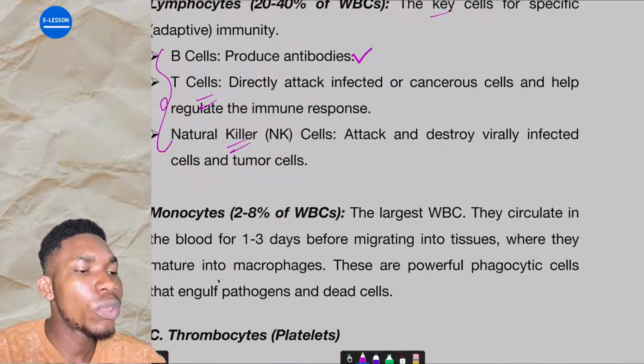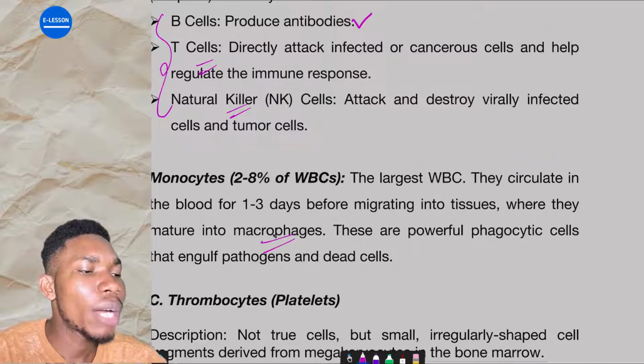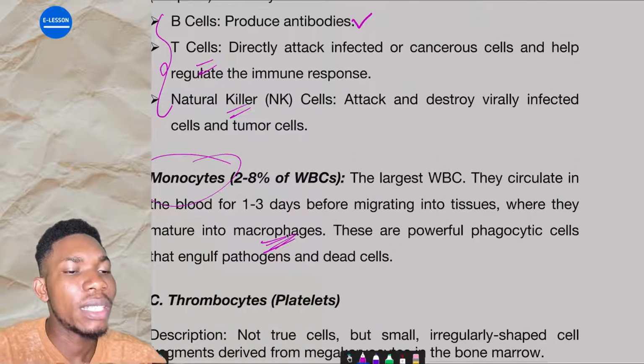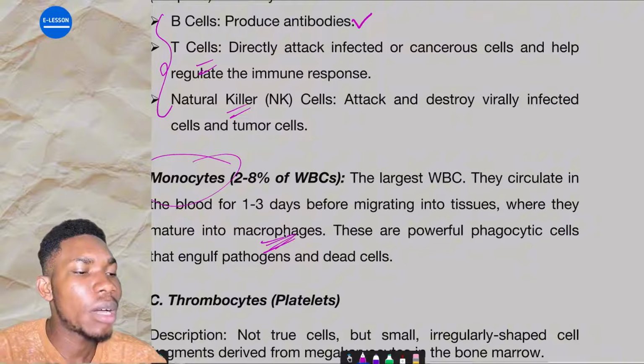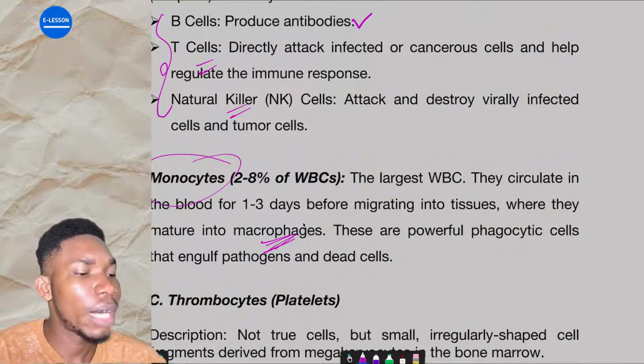Then monocytes, the largest white blood cells. They circulate in blood for 1 to 3 days before migrating into tissue, where they mature into macrophages. So monocytes are the ones that mature into macrophages. They are the most powerful phagocytic cells that engulf pathogens and dead cells. Is that okay? They are responsible for engulfing and killing. Are you getting it now?